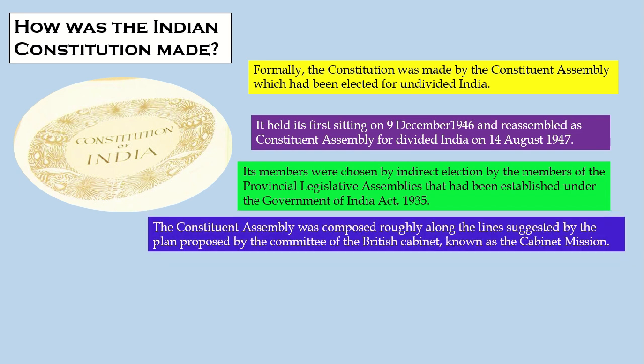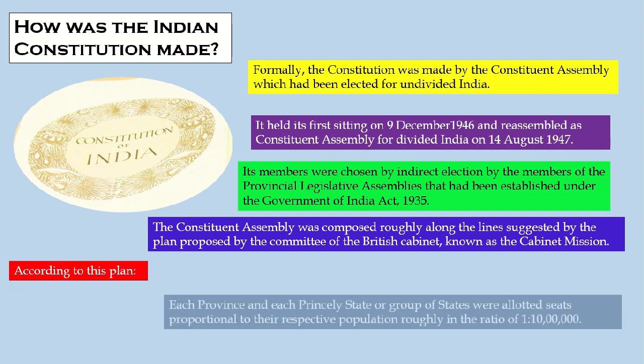The Constituent Assembly was proposed roughly along the lines suggested by the Committee of the British Cabinet known as the Cabinet Mission. So what guidelines were adopted for the composition of the Constituent Assembly? It was composed roughly along the lines of the plan given by the British Committee, known as the Cabinet Mission Plan.